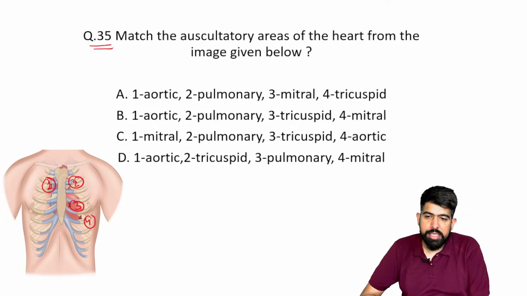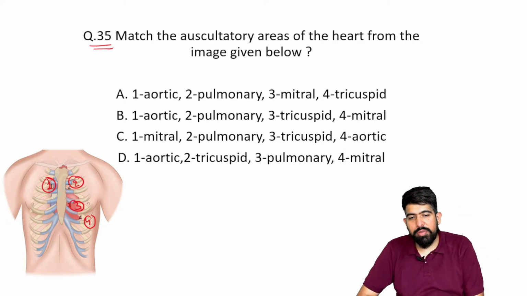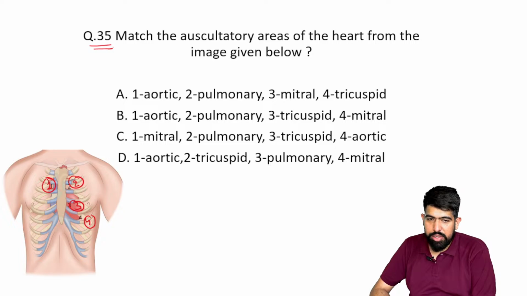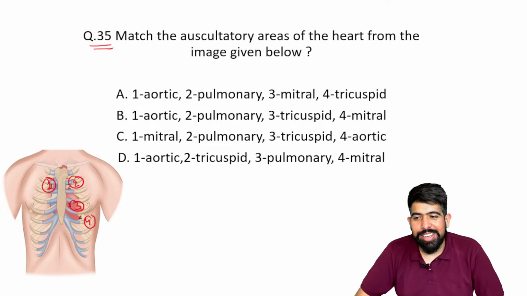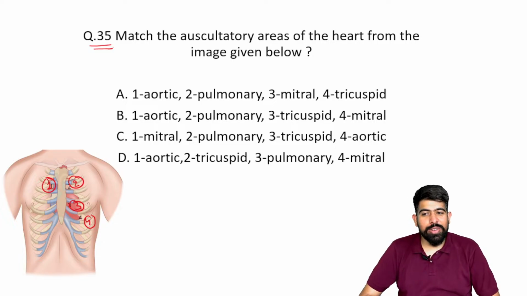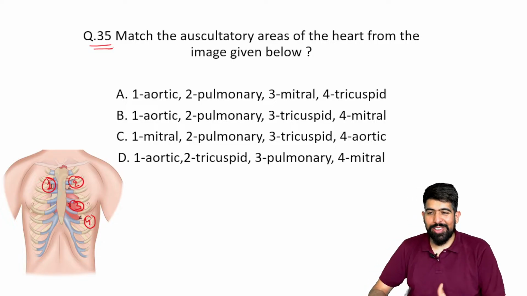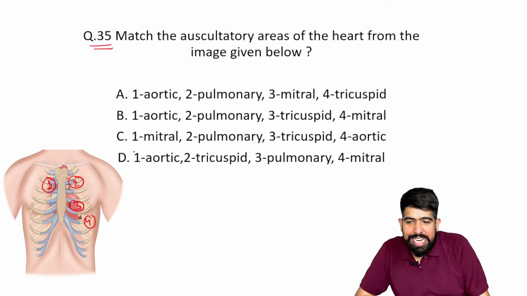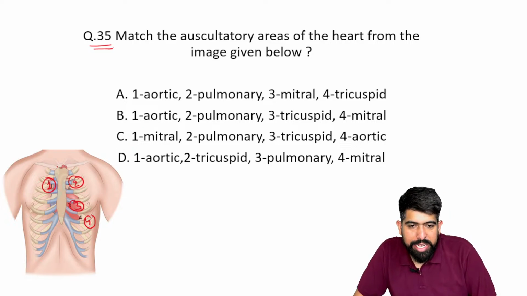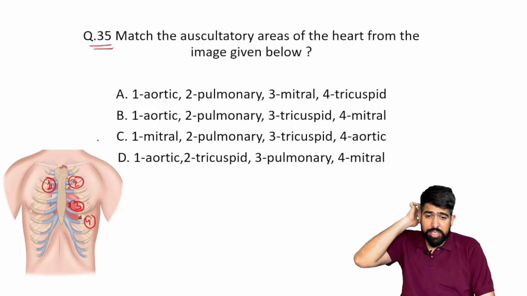Just try to answer me. All physicians take money. Very good. I'm going to tell you about this later, but you started with only the mnemonic. So A is your aortic. First one is your aortic.